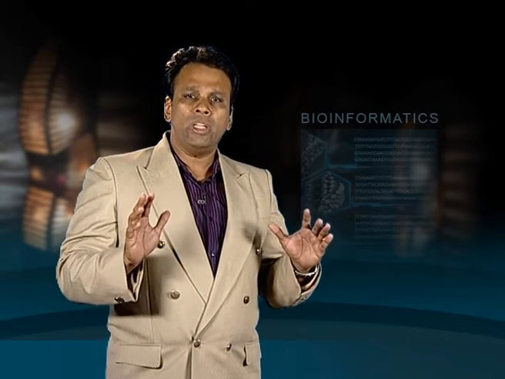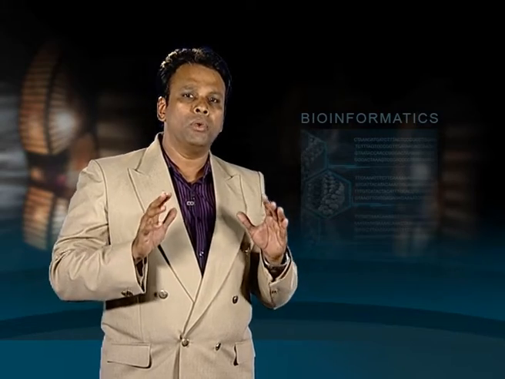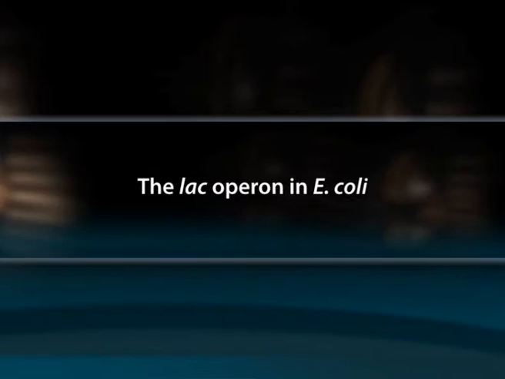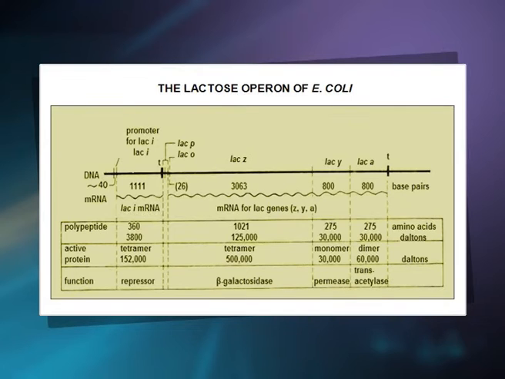The mechanism of regulation of protein synthesis utilizing Operon model can be illustrated using the example of two different operons, LAC as well as tryptophan operons in bacteria. The LAC operon in E. coli. The LAC operon as seen in this figure consists of 26 base pair. There are 3 structural genes in LAC operon, which includes 1 LAC-Z consisting of 3063 base pair, which codes for